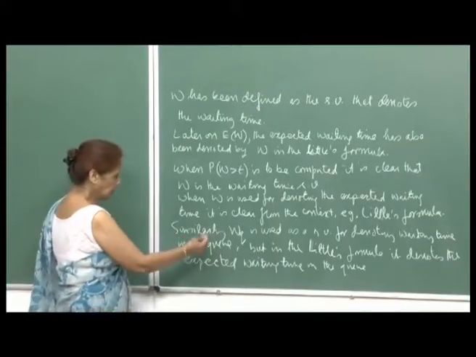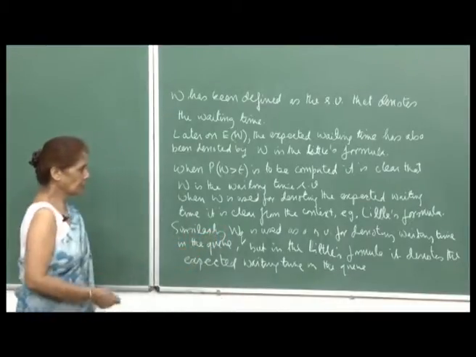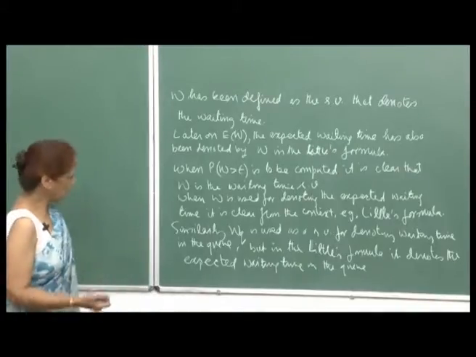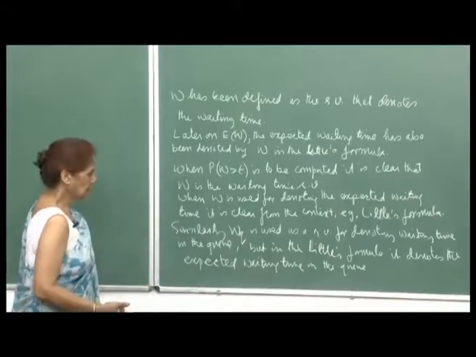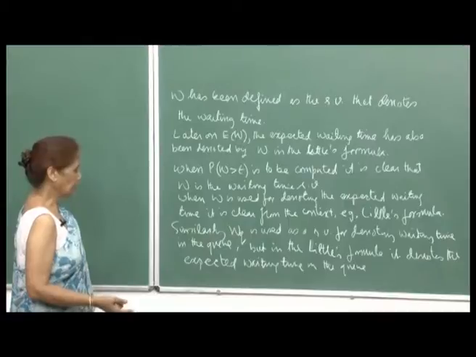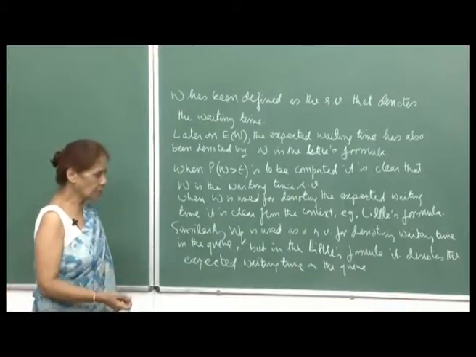I just want to make it clear that it should be possible to see from the context in what way W is being used, and the same holds for W q, because W q I am using as a notation for denoting the random variable for the waiting time in the queue, just before your turn comes to be serviced.